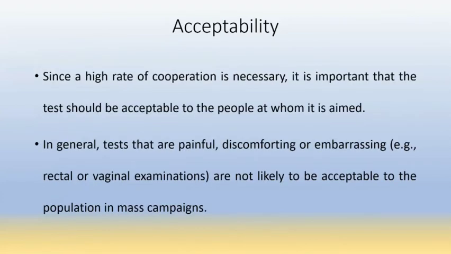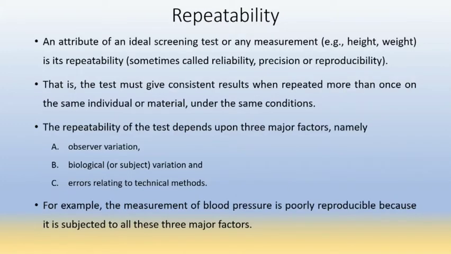Acceptability: since a high rate of cooperation is necessary, it is important that the test should be acceptable to the people at whom it is aimed. In general, tests that are painful, discomforting, or embarrassing are not likely to be acceptable. So the test should be acceptable.